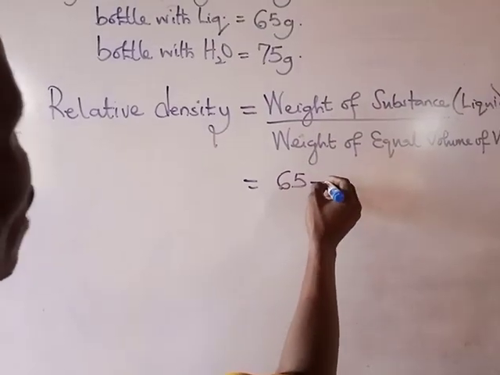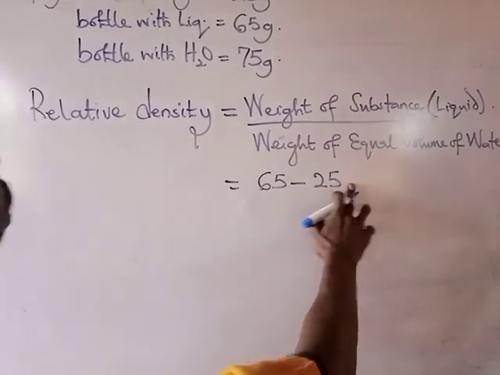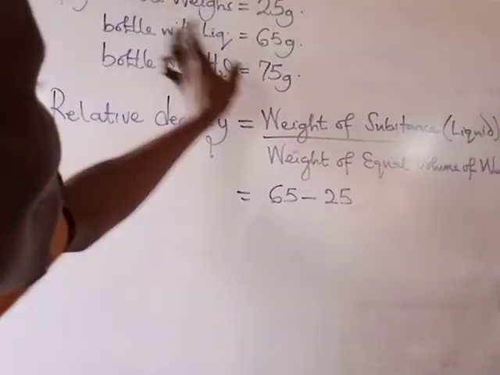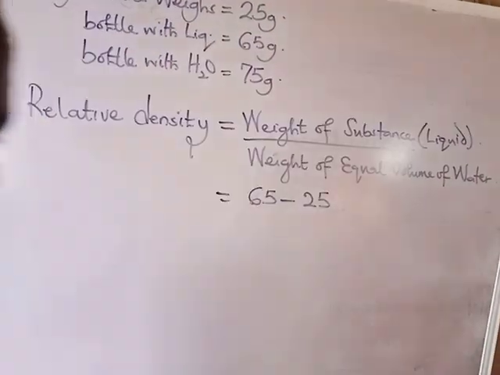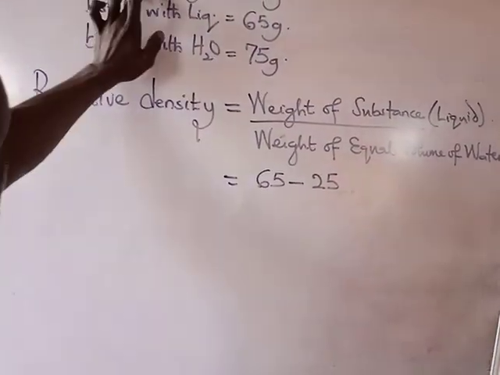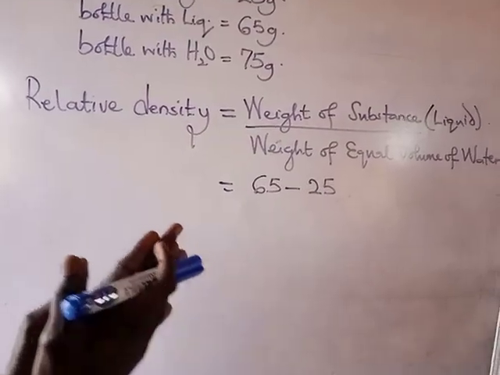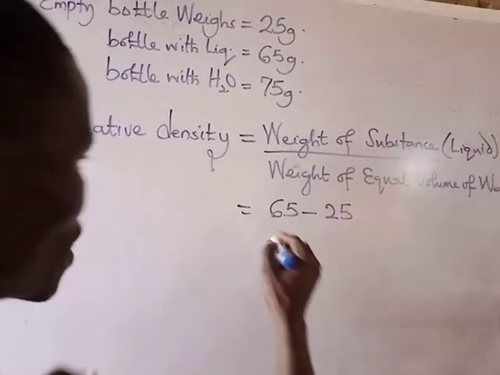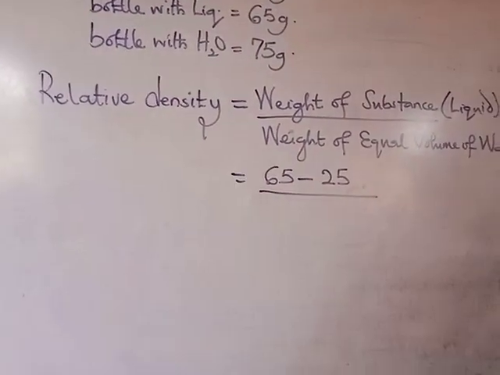That's 65 minus 25 grams. When you have the bottle with liquid and you subtract the empty bottle from it, you get the weight of the liquid. The bottle with liquid is 65, the empty bottle is 25. You subtract the empty bottle from the bottle with liquid, and you get the weight of the substance, all over the weight of equal volume of water.